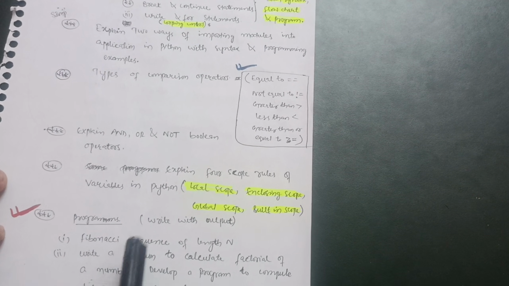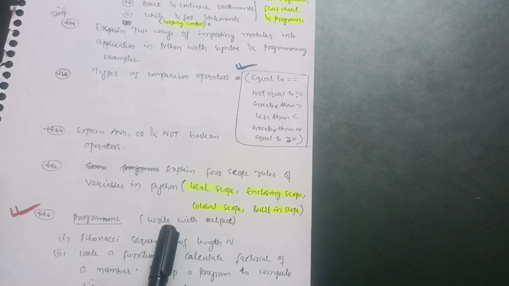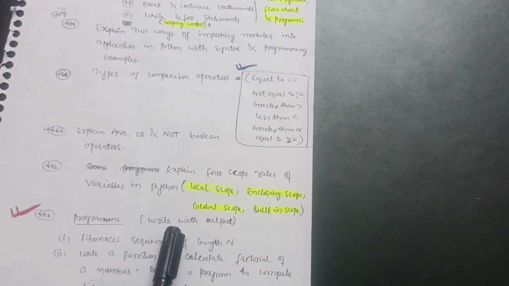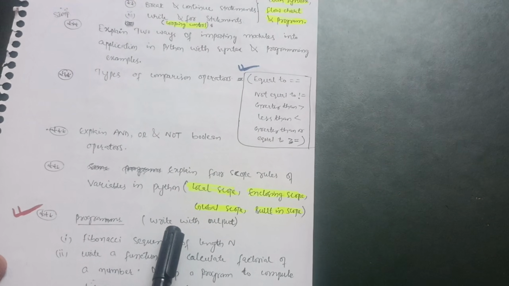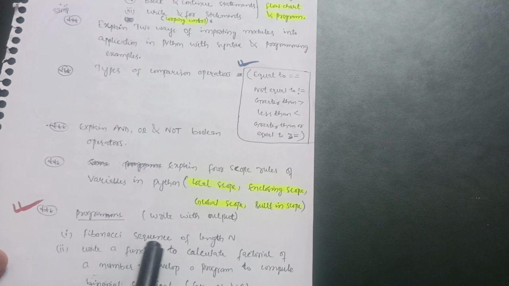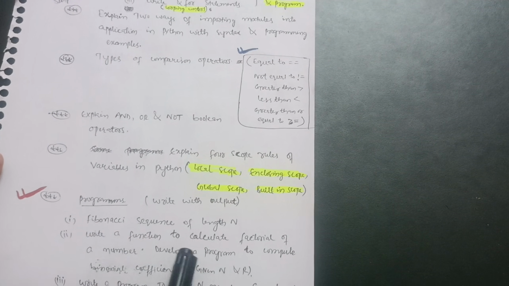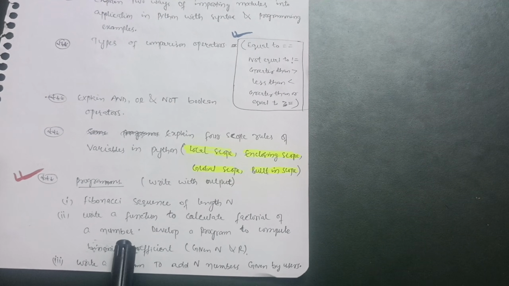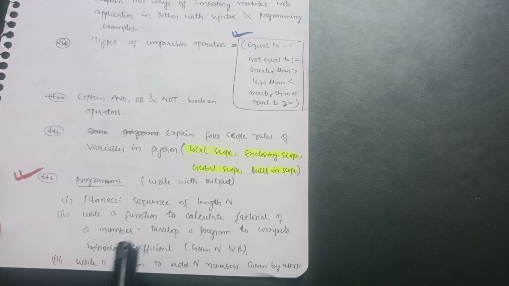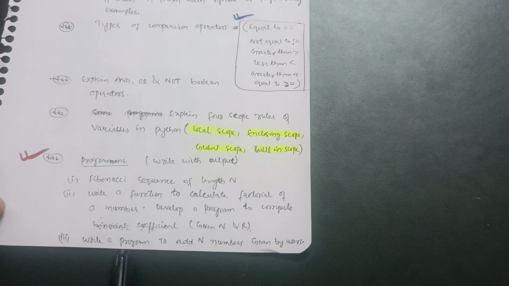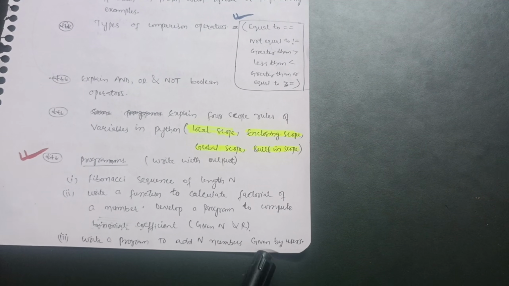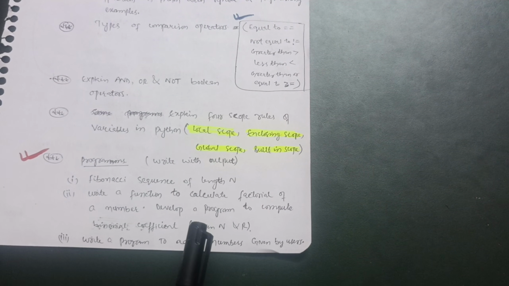Then programs. Remember this point, my dear friends, most of the students are not writing output in the examination. So this is the most important one: write with output the Fibonacci sequence of length n, write a function to calculate factorial of a number, and develop a program to compute binomial coefficient given n and r. So you have to write a function to calculate factorial of a number, right? Then write a program to add n numbers given by users.